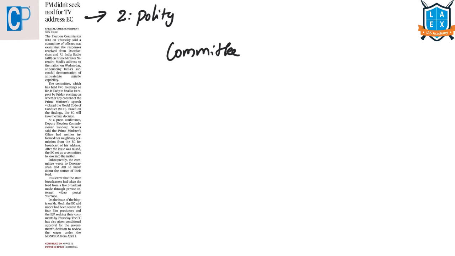A day ago, Prime Minister Narendra Modi, in his speech, announced that India has successfully completed Mission Shakti, an anti-satellite missile test. So, in order to find out if there is any violation of the Model Code of Conduct by the Prime Minister in his speech, the Election Commission has set up a committee to examine that.